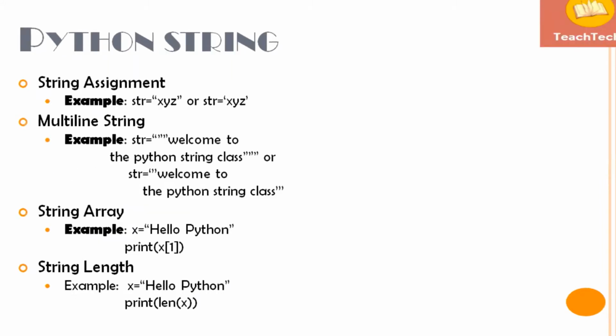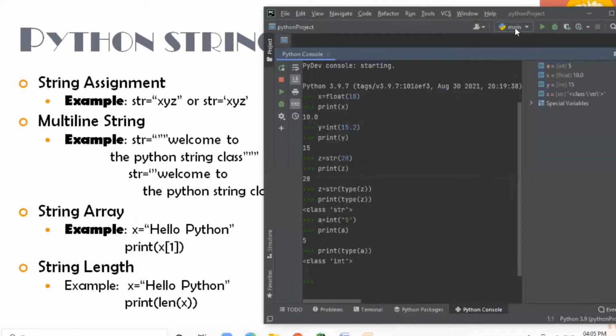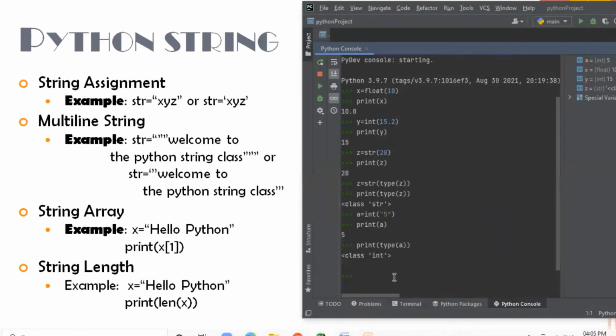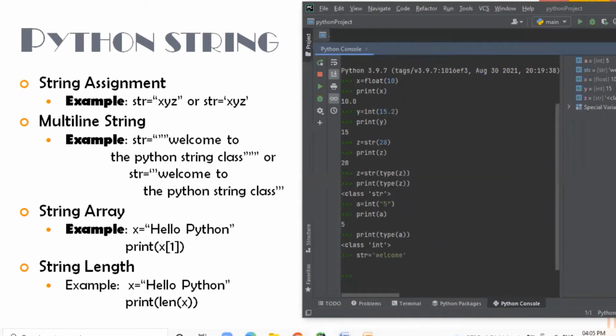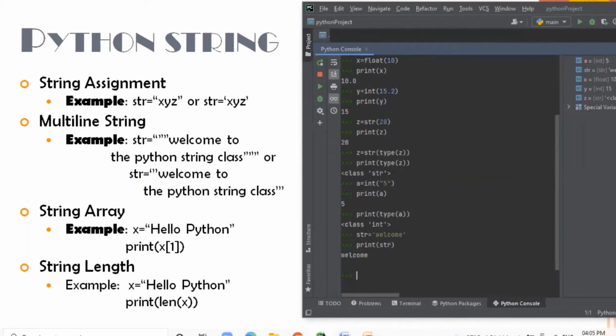Next concept is Python string. Python allows us to create a string. To create a string in Python, we have to use either double quotes or a single quote. So both the options are available in Python language. We can create a string either using a single quote or double quote. Now the string data type is created, and you can print the value by using the name of the variable. Now you can see str storing the value welcome as a string.